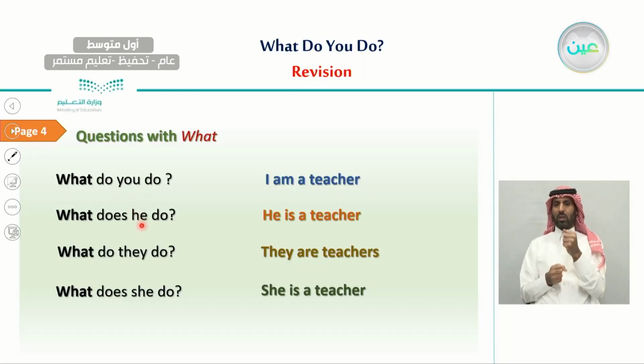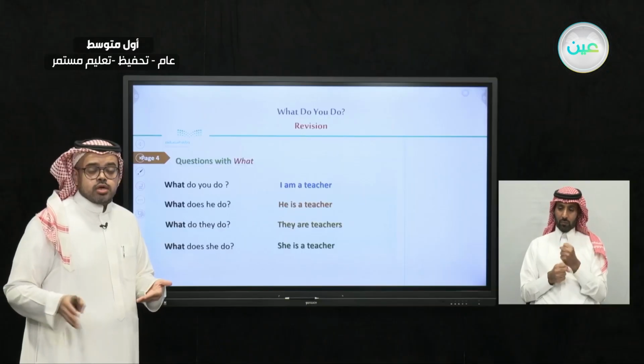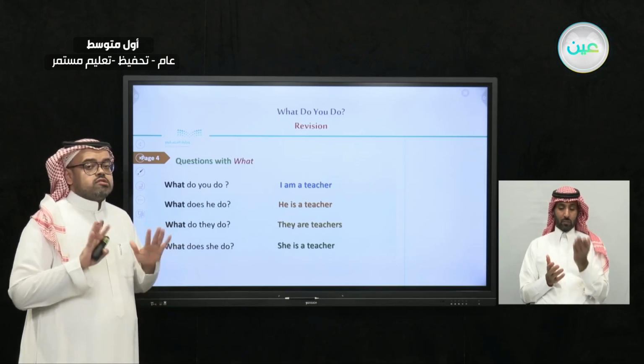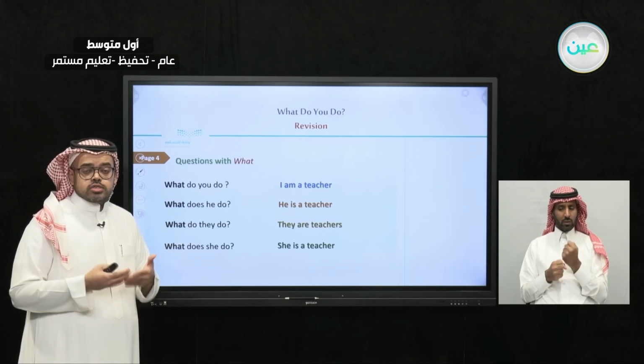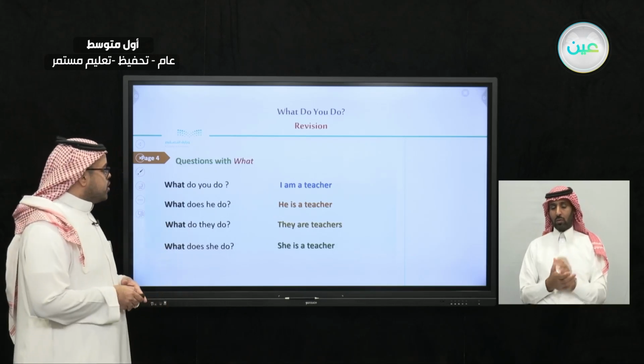But when we talk about he, a third person, we said, what does he do? And if I want to talk about a group of people, what do they do? And also for a female, I would say, what does she do? So here, I change the form whenever I have a different subject. And the function is the same. The meaning is the same, which is, what is the job, or what is the profession that you're doing?